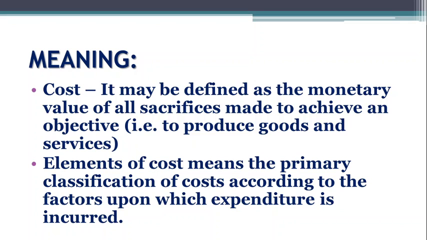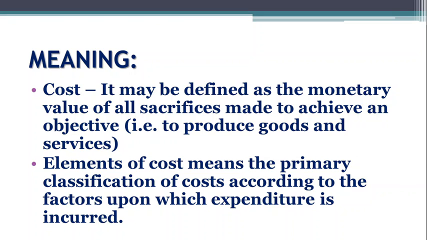Let us know what is cost. Cost may be defined as the monetary value of all sacrifices made to achieve an objective, that is, to produce goods and services. It means that whatever expenditure is made to produce a product or service, that will come under cost. And elements of cost means the primary classification of cost according to the factors upon which expenditure is incurred.